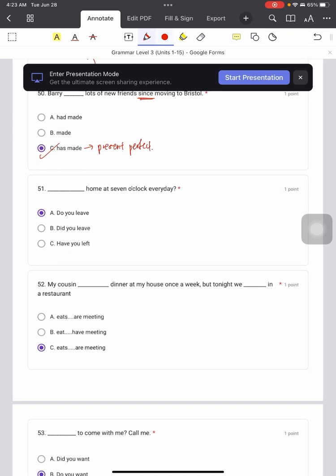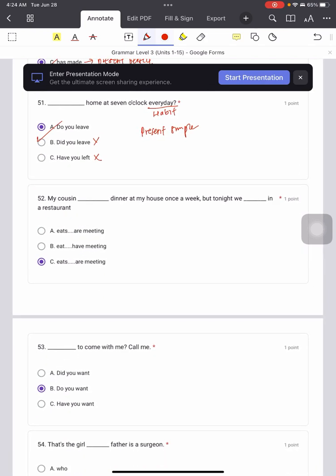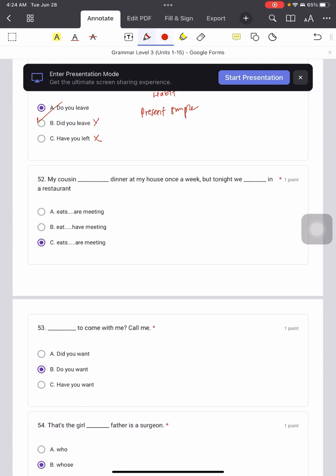51. Do you leave home at 7 o'clock every day? Keyword every day. When we have the keyword every day, it means habit. When it comes to habit, we know that we gotta use present simple tense. So which one is present simple tense? B is wrong, C is wrong. B is past simple, C is present perfect. So the only answer is A. Do you leave?